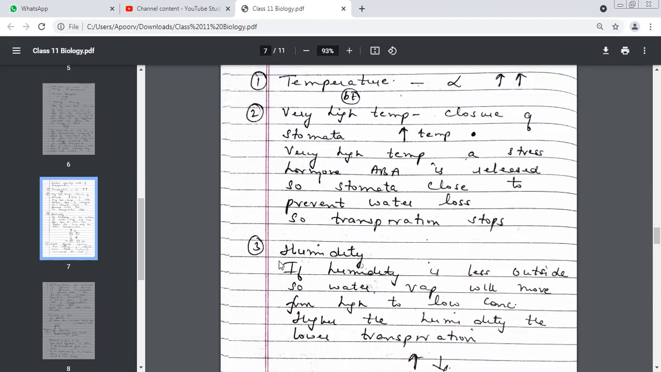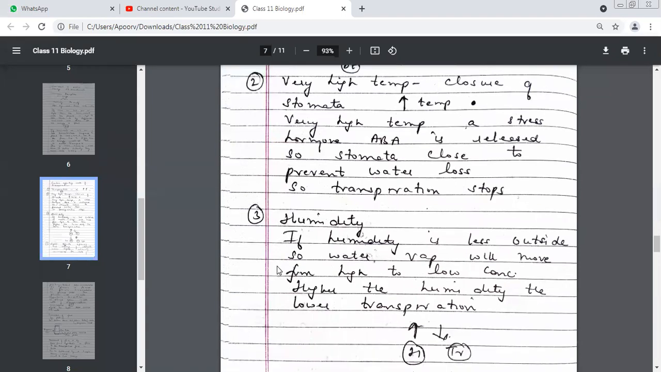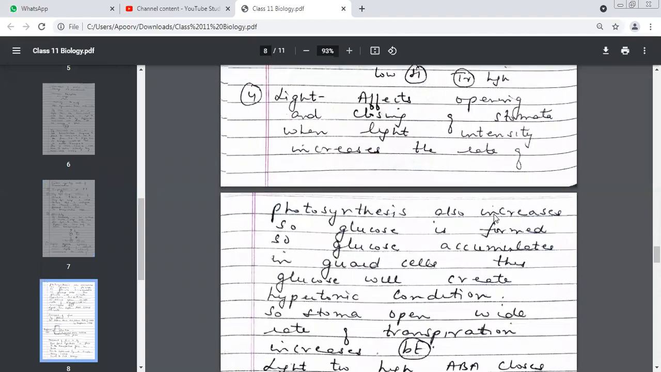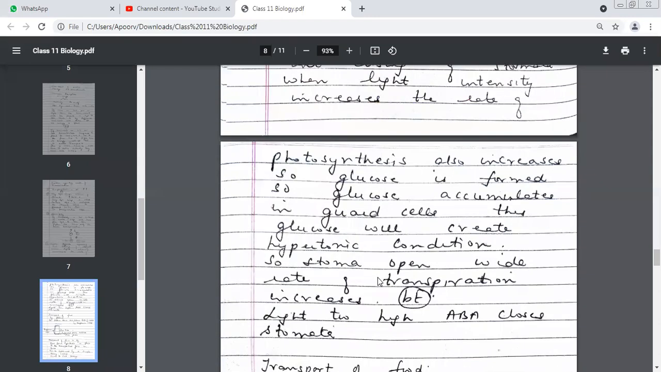Third factor we did was humidity, which is very simple to remember, directly or inversely proportional? Inversely proportional. The fourth factor I talked about was light. Light is not directly related to the rate of transpiration, but it is related indirectly, because when light increases, the rate of photosynthesis also increases. So more glucose is formed. This extra glucose will accumulate in which cells? Guard cells. Guard cells will become hypertonic, which will lead to the opening of the stomata and the rate of transpiration increases.